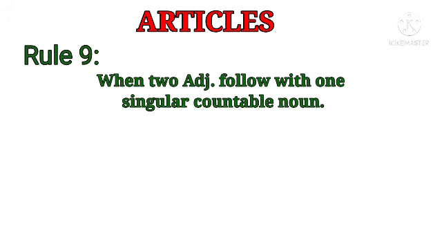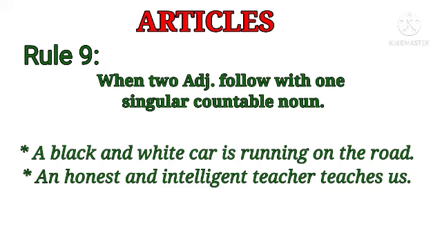Next, rule number 9. When two adjectives follow one singular countable noun. See, example, a black and white car is running on the road. Here black and white are two adjectives following one singular countable noun, which is what? Car. Okay. So, we have to place article before first adjective only. Okay.